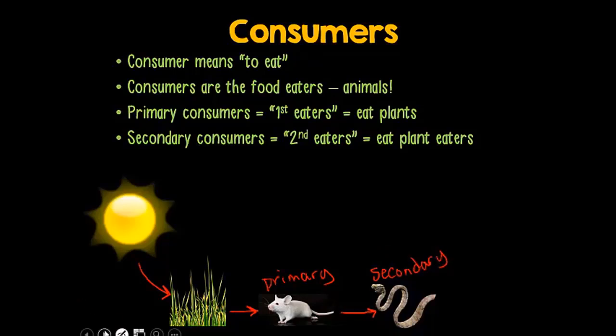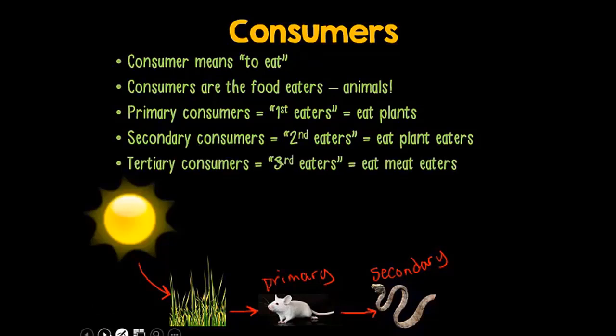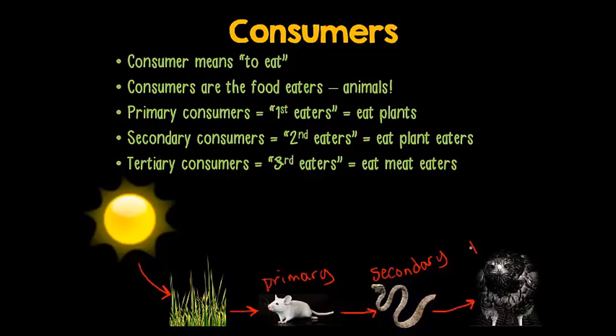Now the word tertiary means third. So the tertiary consumer is going to be our third eater along the food chain. The tertiary consumer is going to be the one that eats the meat eaters. So if a hawk eats our snake, the snake has now given the energy to the hawk. The hawk is going to be classified as our tertiary consumer. The hawk ate the meat-eating snake, which ate the plant-eating mouse, which ate the plant. Does that make sense?